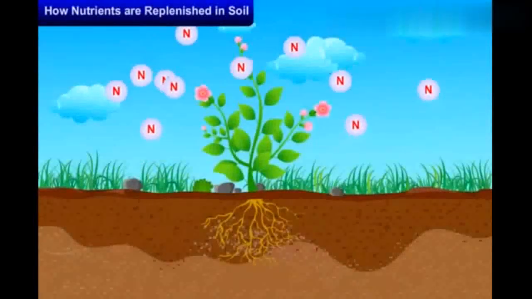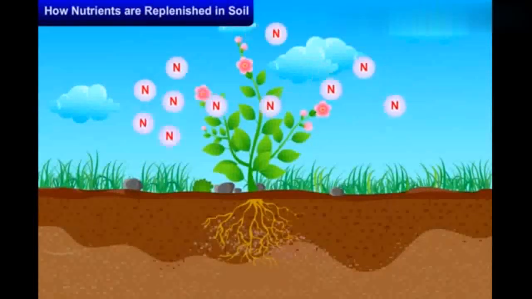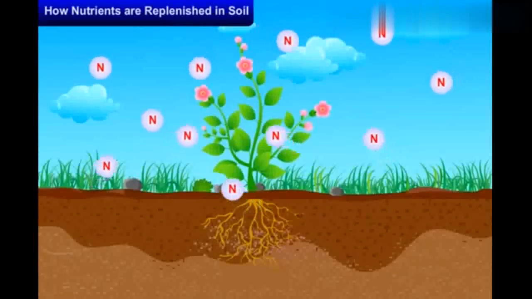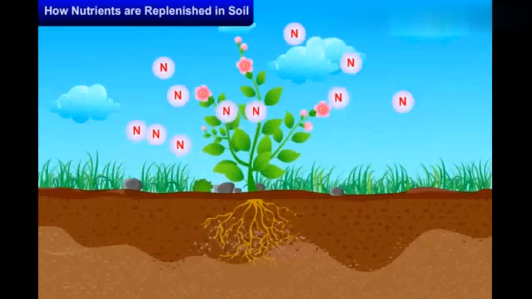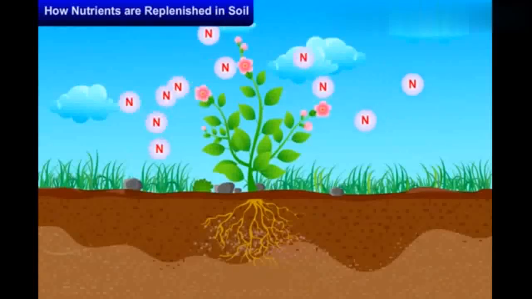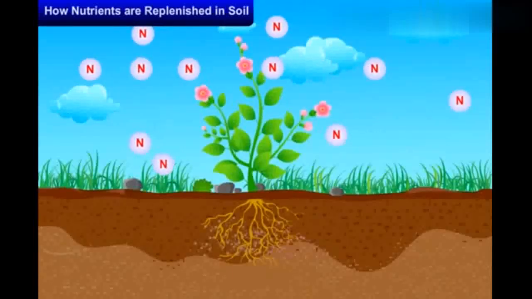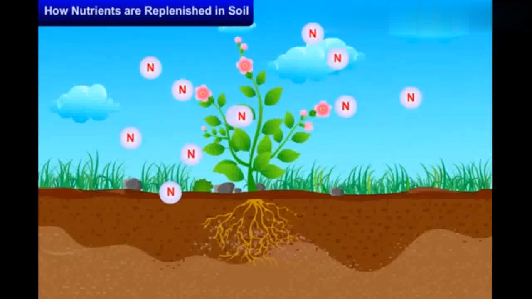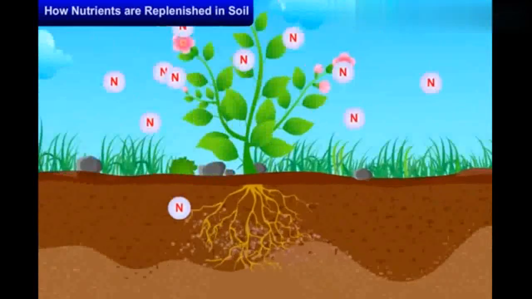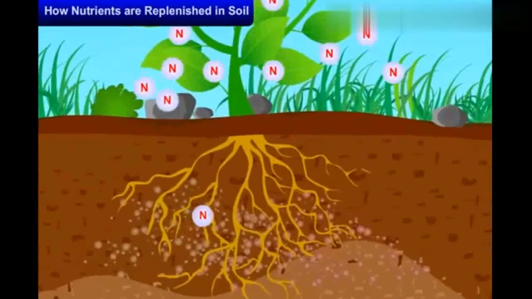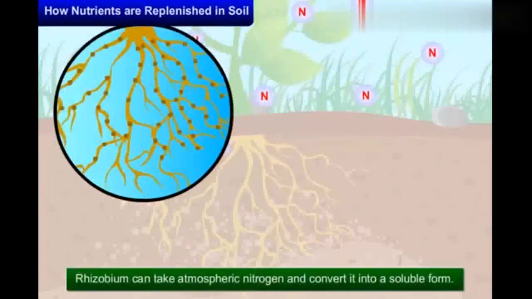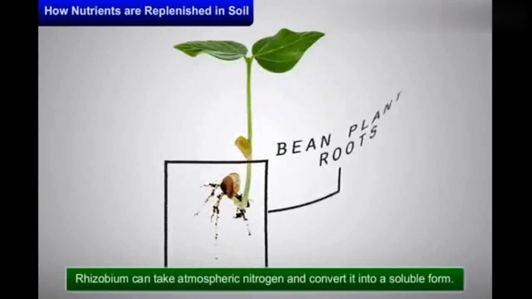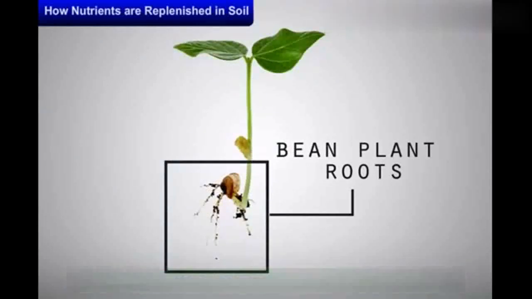Usually crops require a lot of nitrogen to make proteins. After the harvest, the soil becomes deficient in nitrogen. Though nitrogen gas is available abundantly in the air, plants cannot use it. They need nitrogen in a soluble form. The bacterium called Rhizobium can take atmospheric nitrogen and convert it into a soluble form.